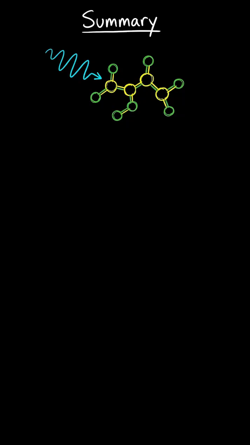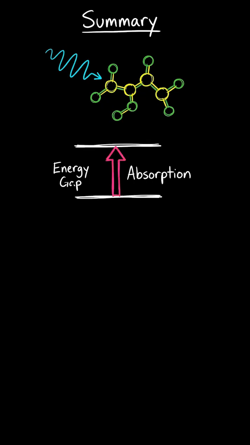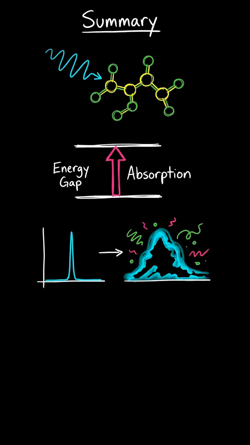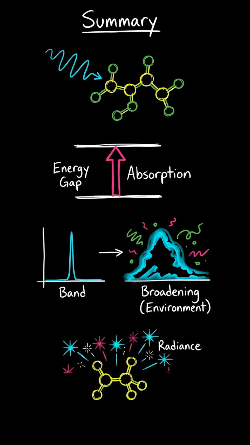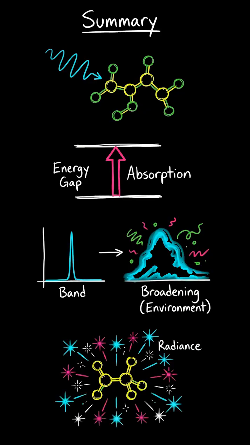So, the full picture is this. Light arrives with a specific energy. Molecules have discrete energy gaps set by their structure. If the energy matches and the transition is allowed, absorption occurs. Nuclear motion spreads that absorption into bands. Structure and environment control where those bands appear and how strong they are. And absorption marks the beginning of excited state behavior, not the conclusion.